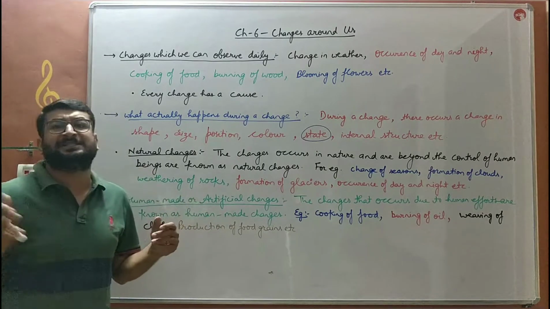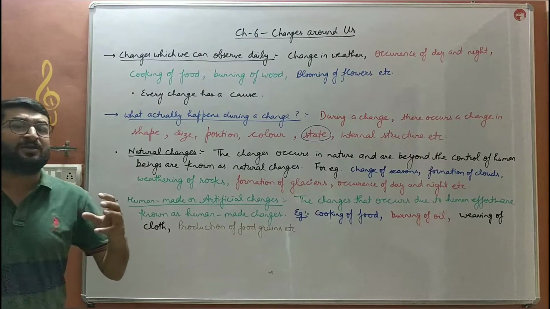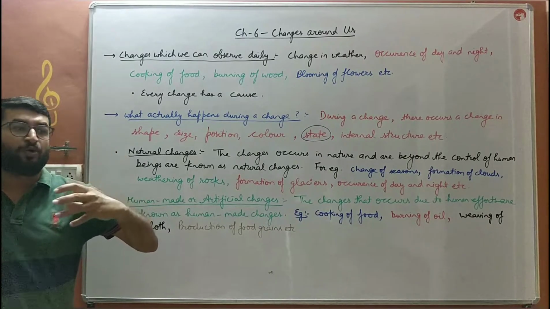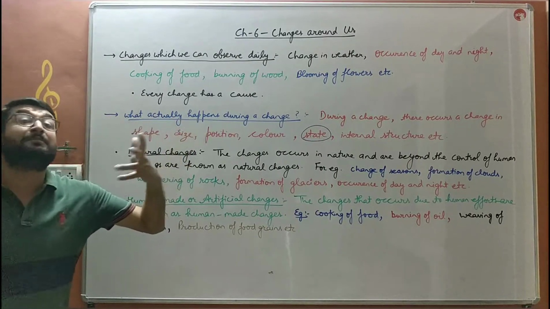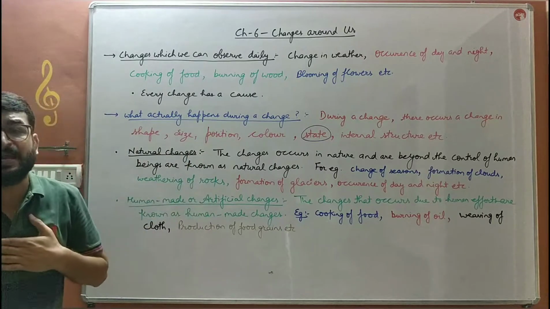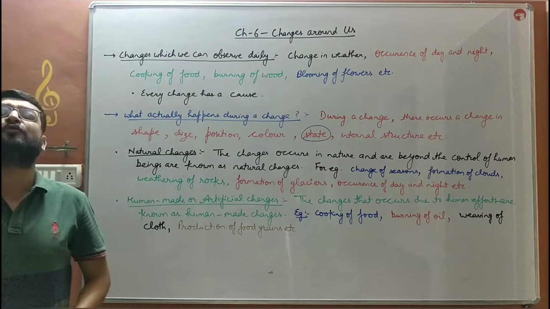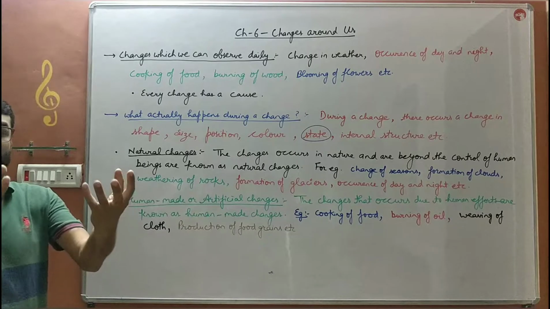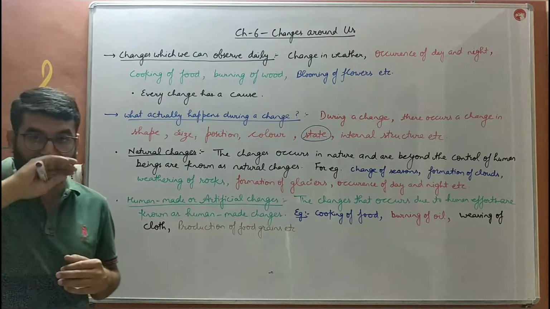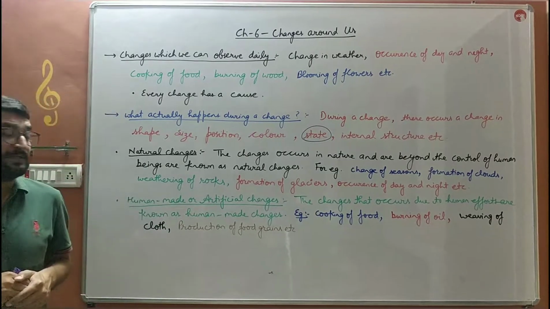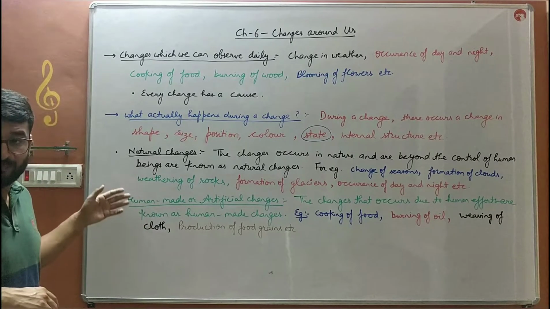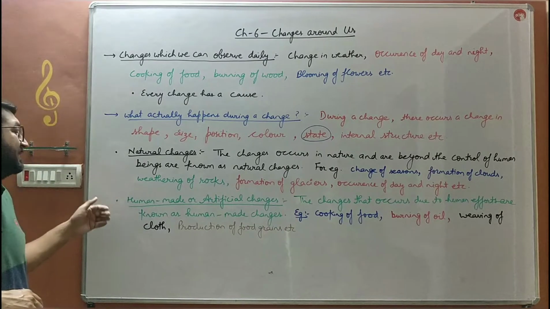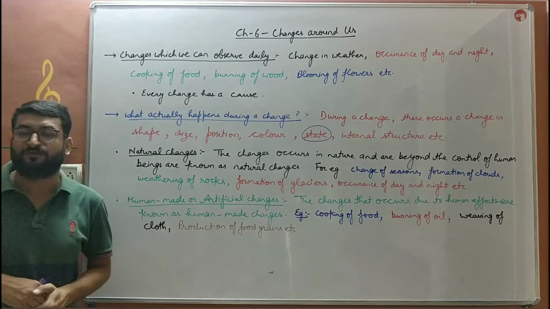Production of food grains, harvesting of food grains, growing of an orchard, एक बाग को उगाना, ये भी सब हमारे कंट्रोल में है, और उससे फ्रूट प्रोड्यूस को लेना, that is also in our control. So these are the changes. One is the natural changes, and the other ones are the human made or artificial changes.